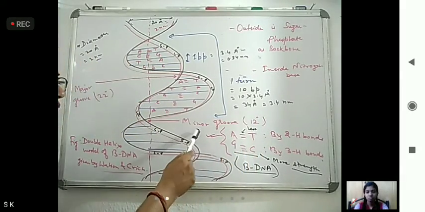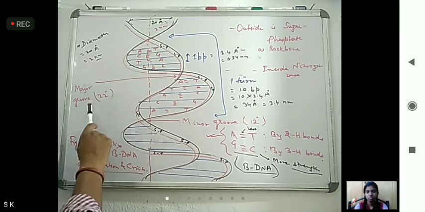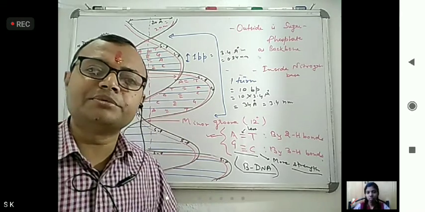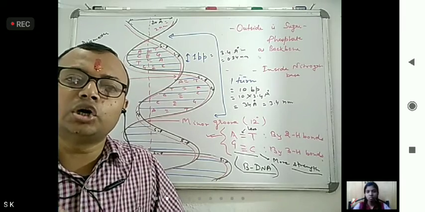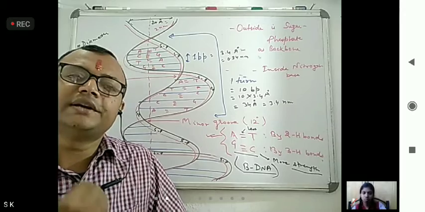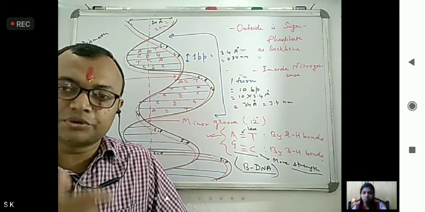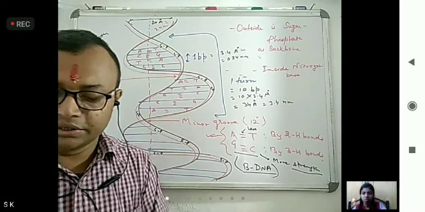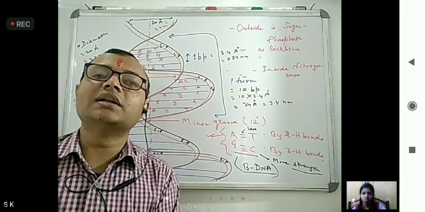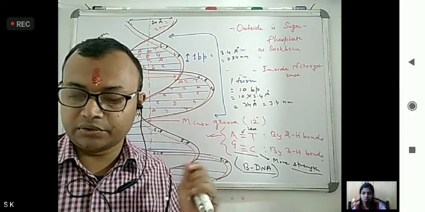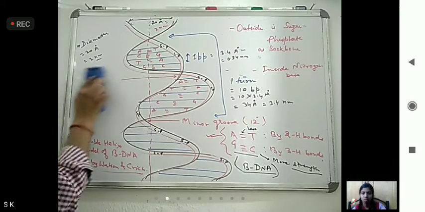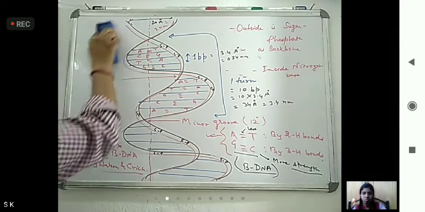Minor groove contains 12 degree, major groove contains 22 degree. Now these minor and major grooves help in what? Recognition of protein sites, so DNA helps in replication. It also helps in transcription. We will see what things are there. But before going into that, we have to see what the other forms of DNA are. This is the double helix model of DNA.